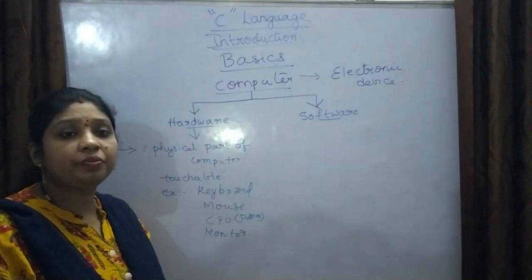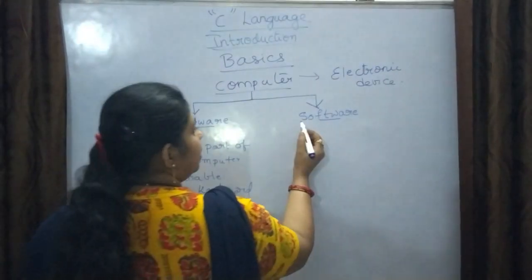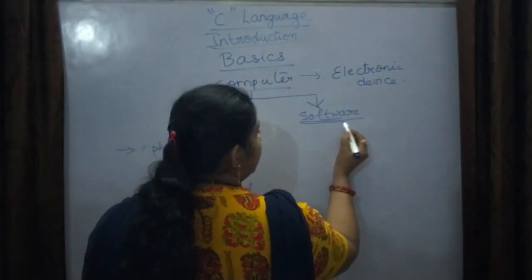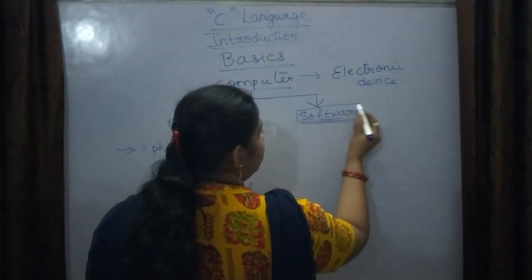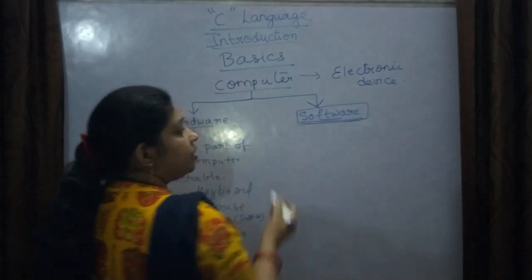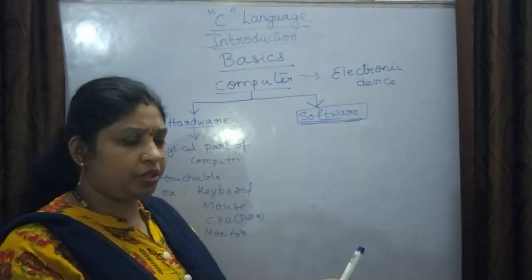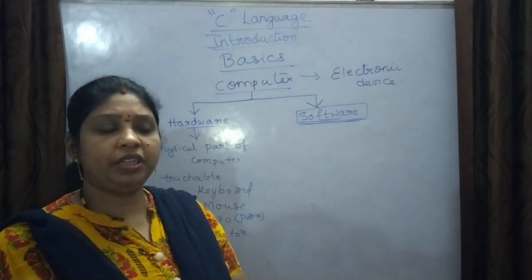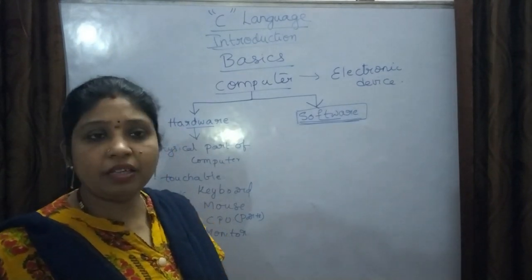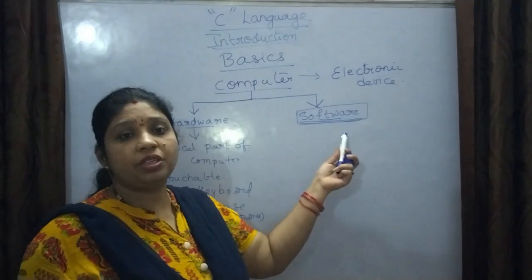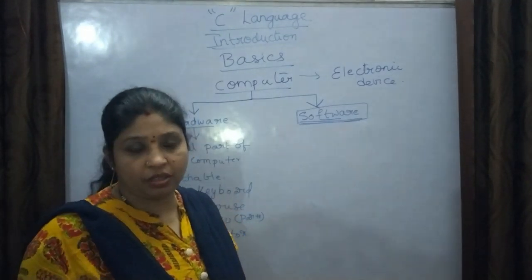Now coming to software. Mostly everything is dependent on this. Our computer works only on the software. Though you have a CPU, monitor, keyboard, everything, without software it's a dummy machine, right?